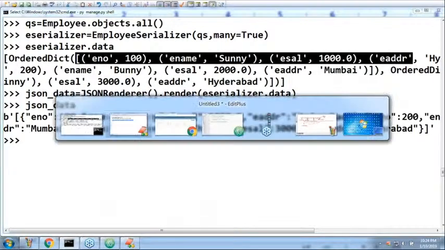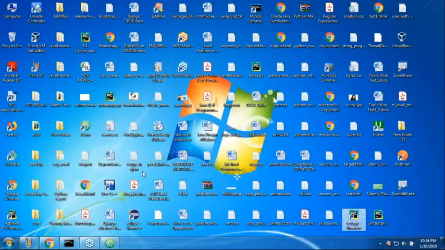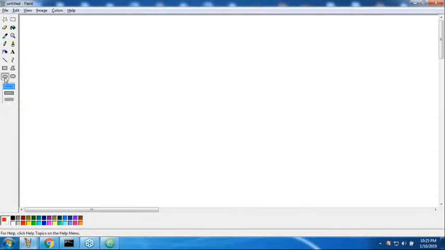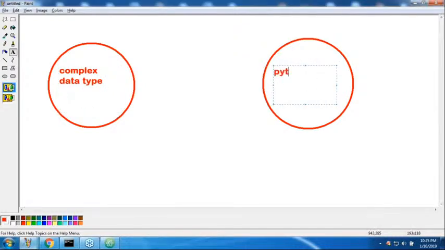So can you please confirm what is the meaning of serialization? It's a very simple terminology. It is just the process of converting a complex data type to a Python native data type.